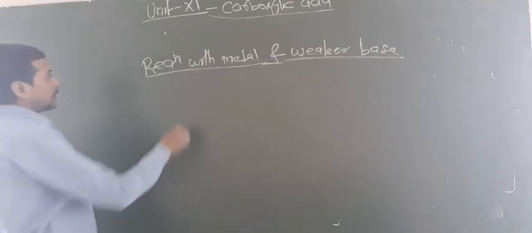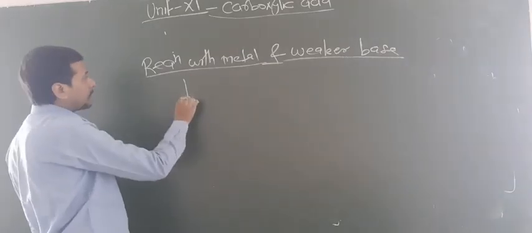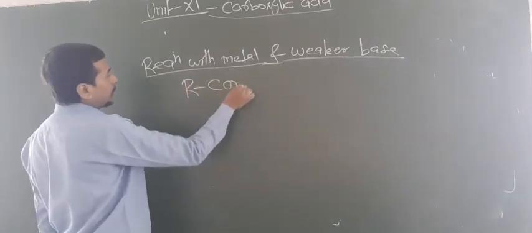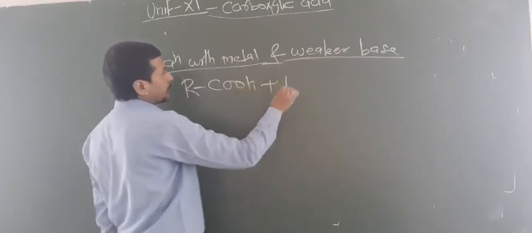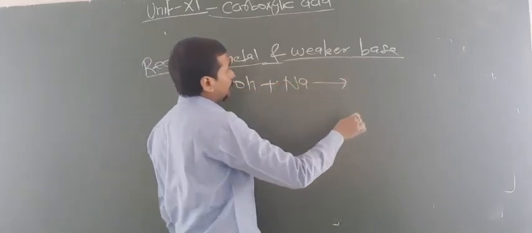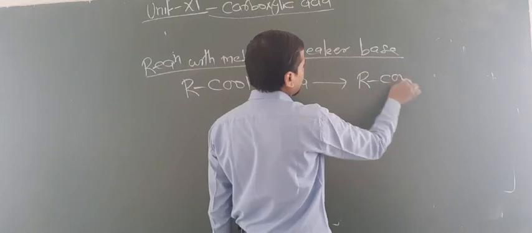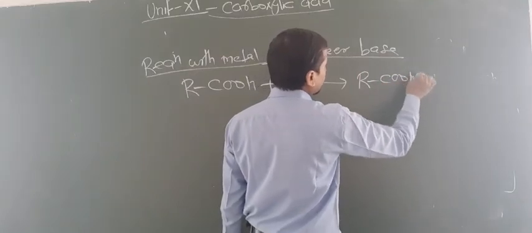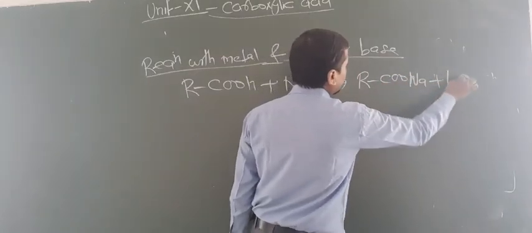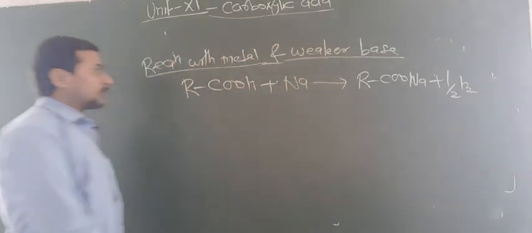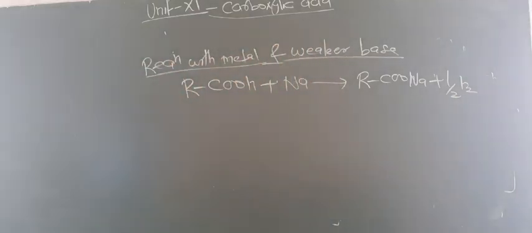Look here. Just like alcohol and phenol, carboxylic acid also reacts with metal and liberates H2 gas. So this will also prove that this is acidic in nature. Are you getting this point?